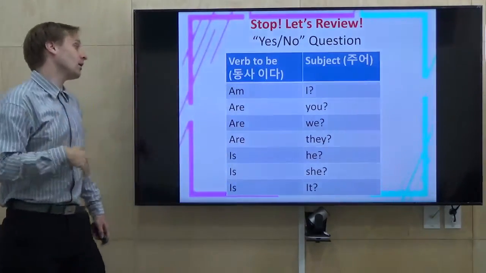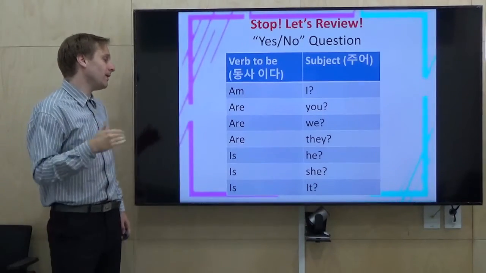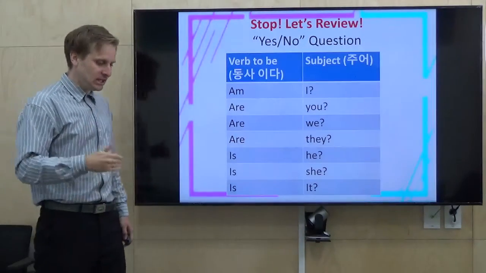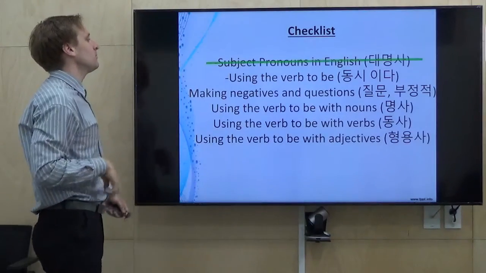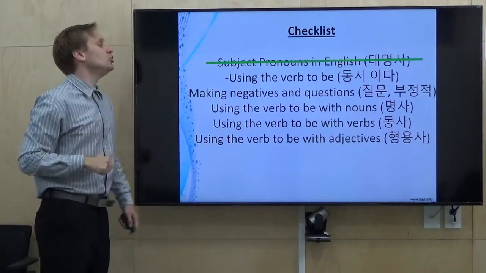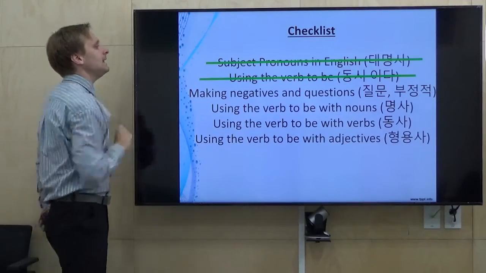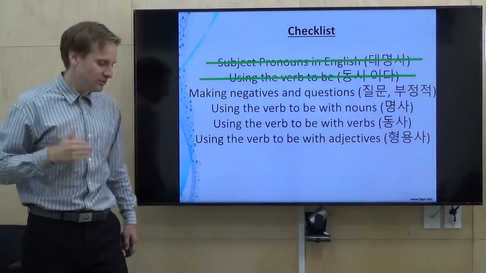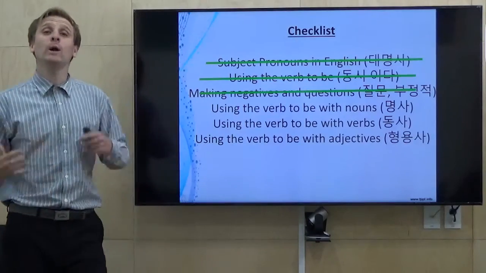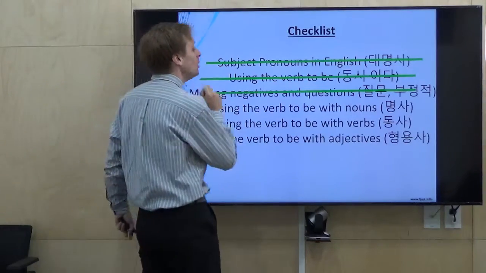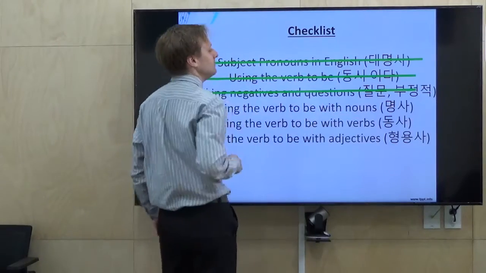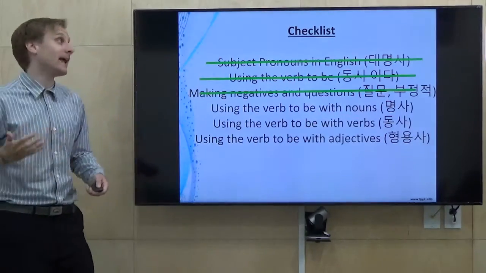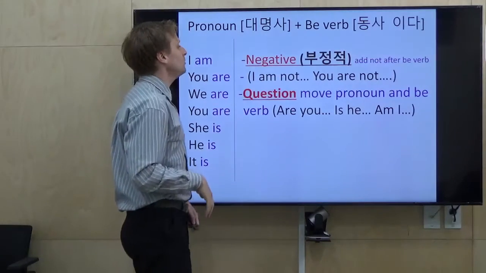Am I? Are you? Are we? Are they? Is he? Is she? Is it? Okay, so we've studied the subject pronouns. We've studied using the verb to be and making negatives and questions. Now we will move on to talk about using the verb to be with nouns, verbs, and adjectives. Let's start with nouns.